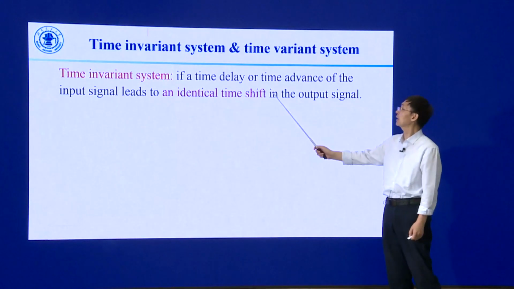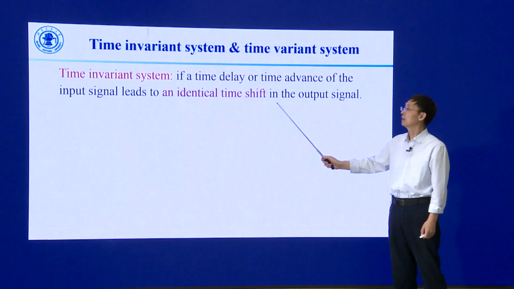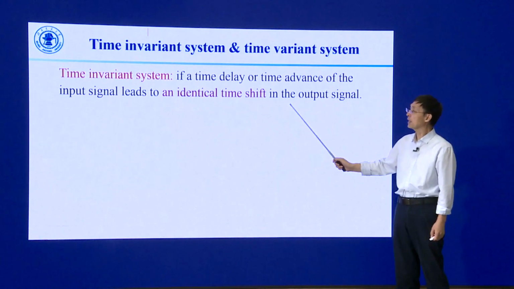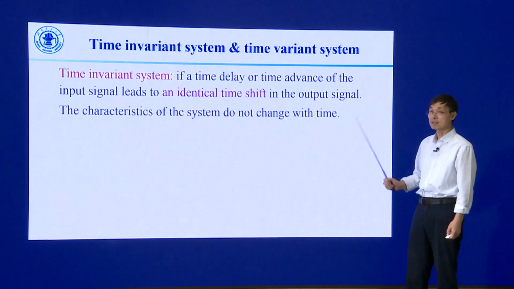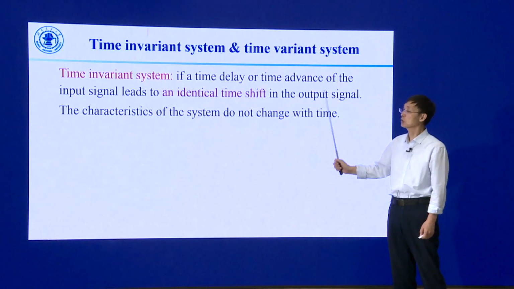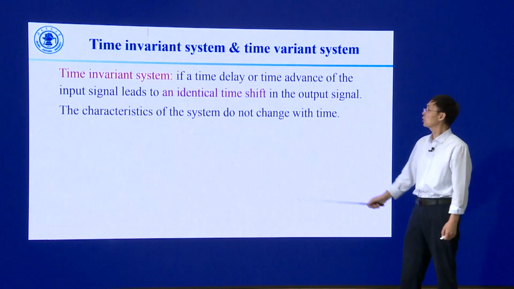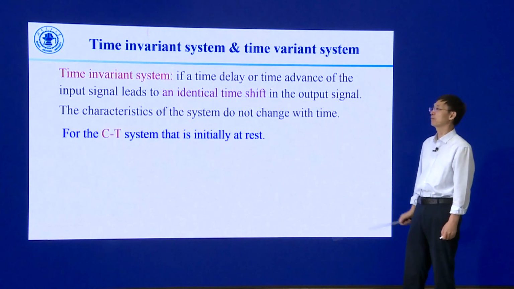If a time delay or time advance of the input signal leads to an identical time shift in the output signal, the system is termed a time invariant system. The characteristics of a time invariant system do not change with time.